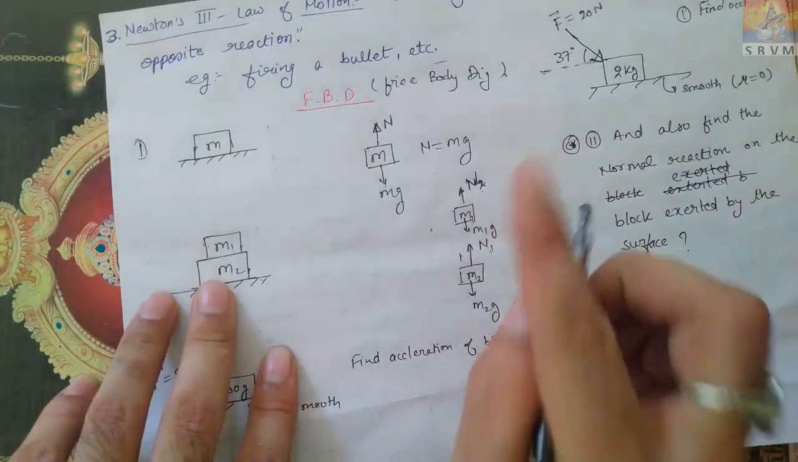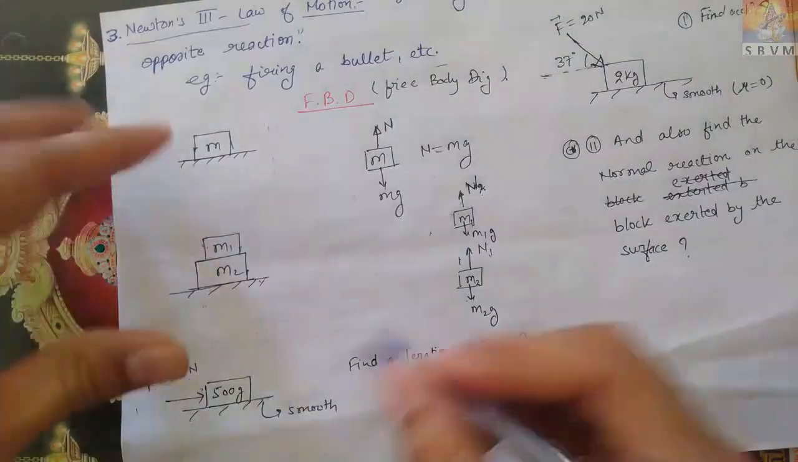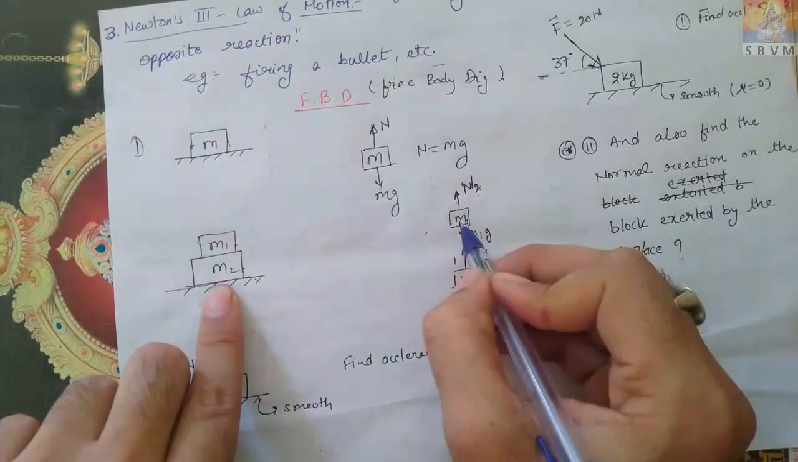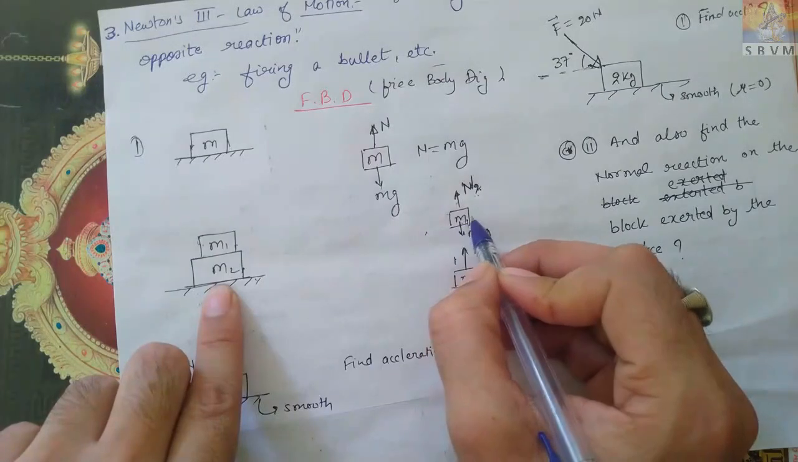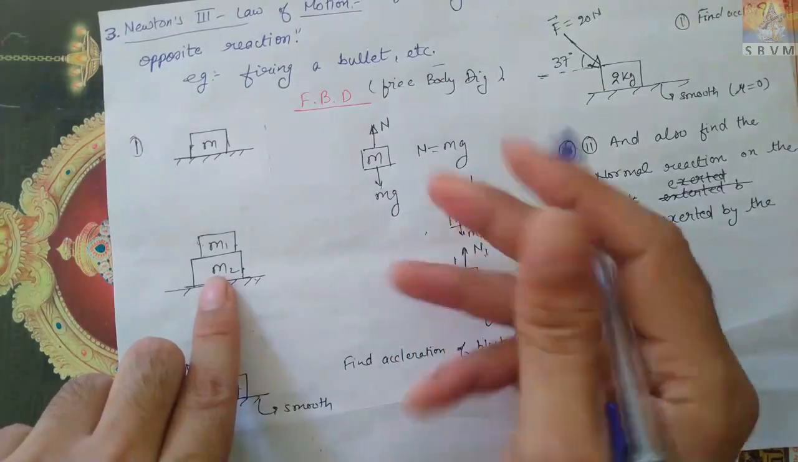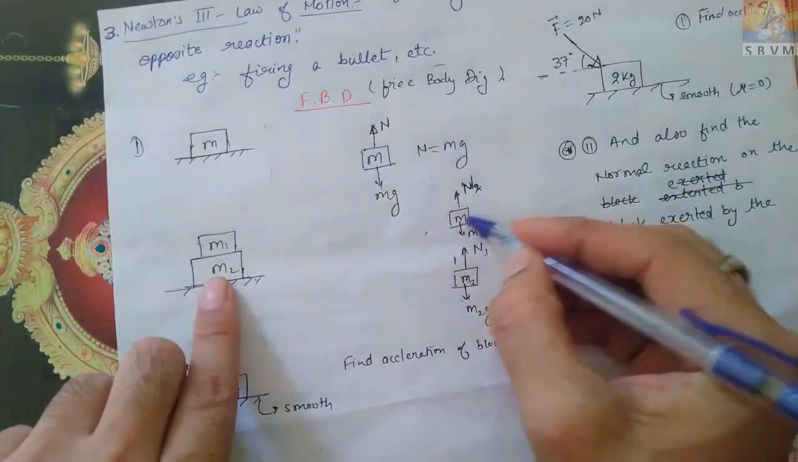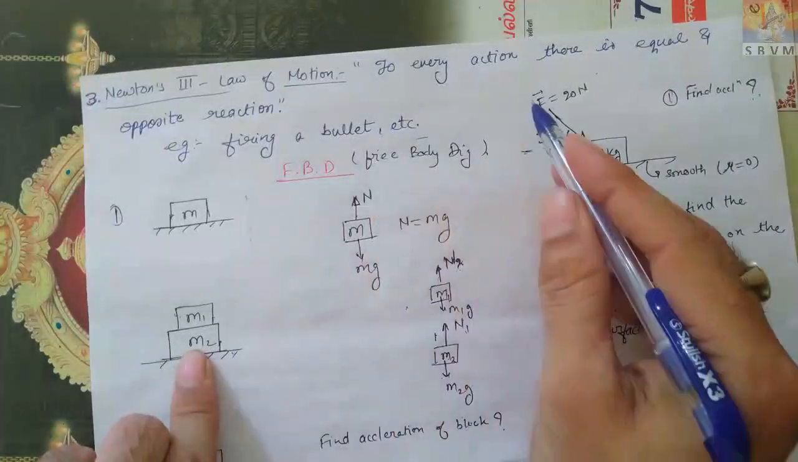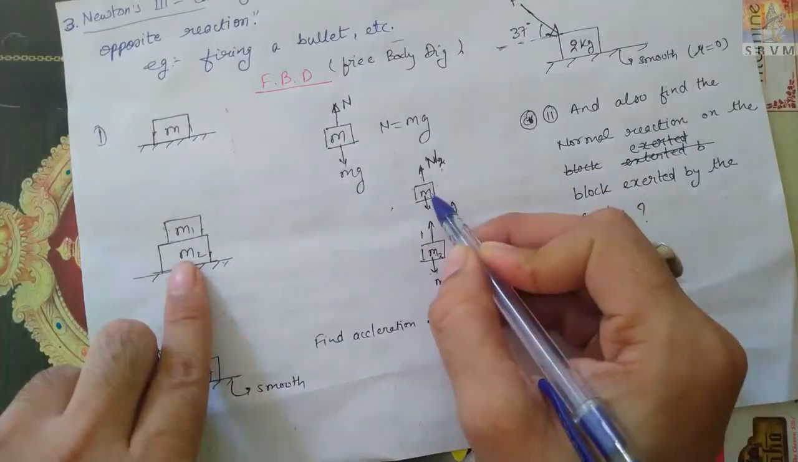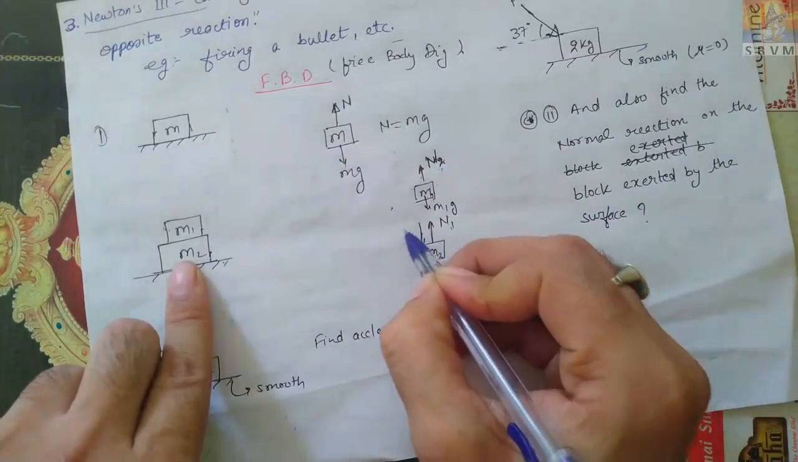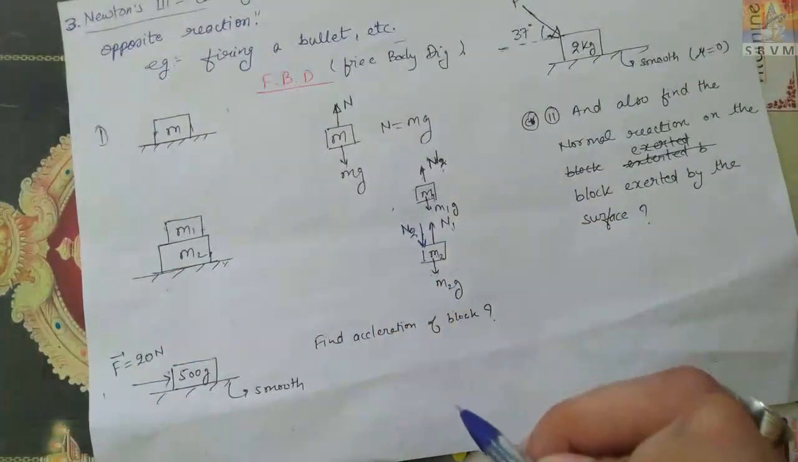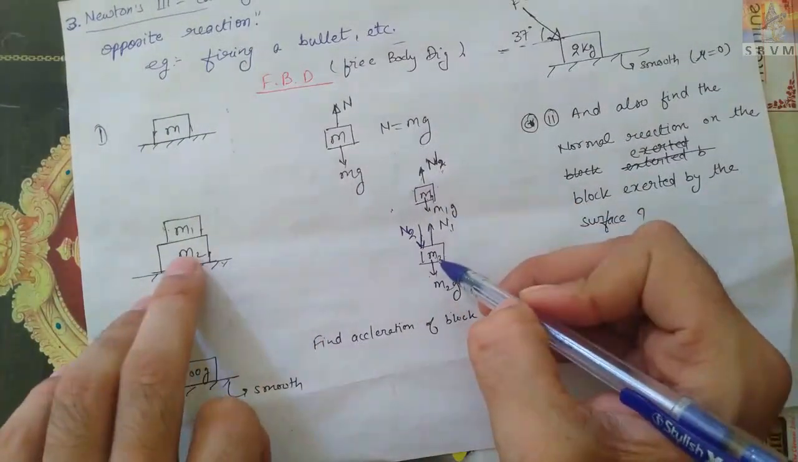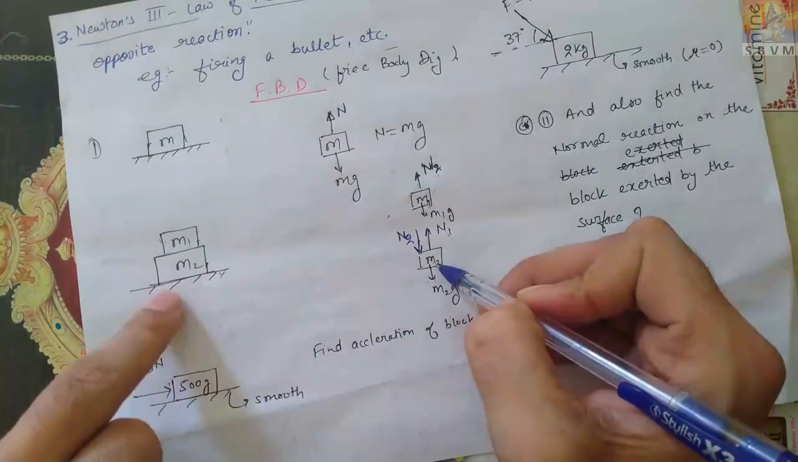No, one mistake is there, listen here. This n2 is applied by whom? By m2 on m1. So m1 will say that I will not leave you, I will apply Newton's third law. This will also say that to every action there is equal and opposite reaction, as we heard in Newton's third law. So this n2 is applied by m2 on m1, so m1 will also apply n2 on m2. One second, listen to me. This n2 is applied by this block on this block.